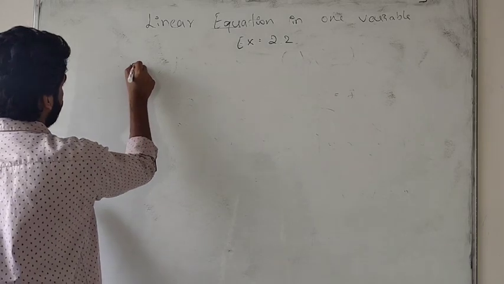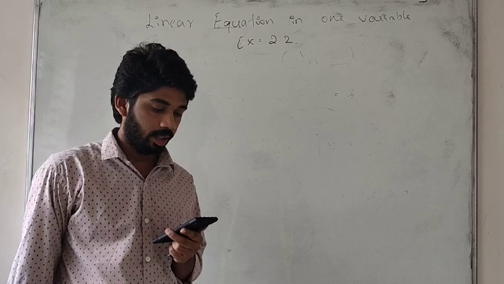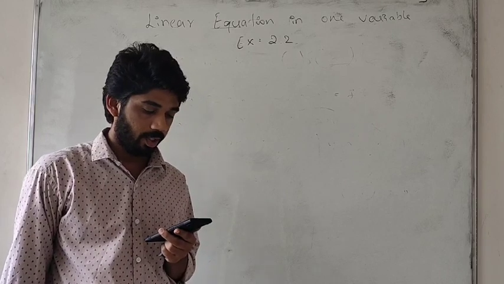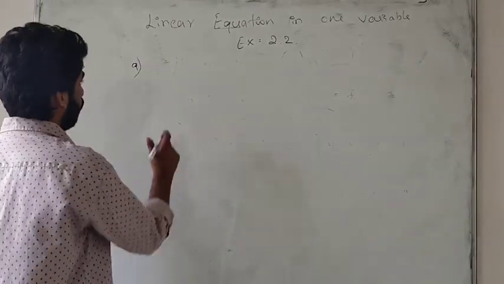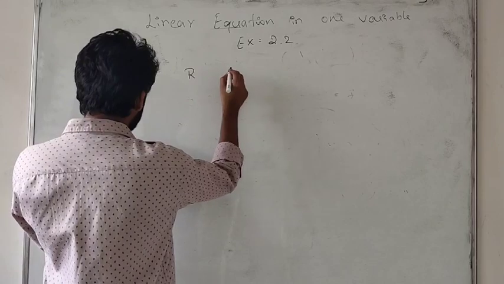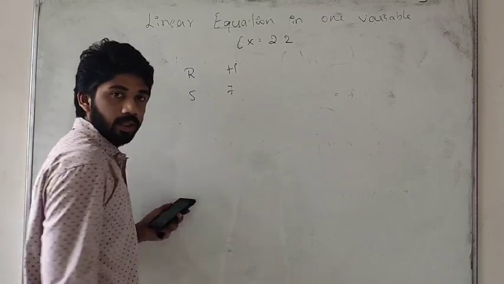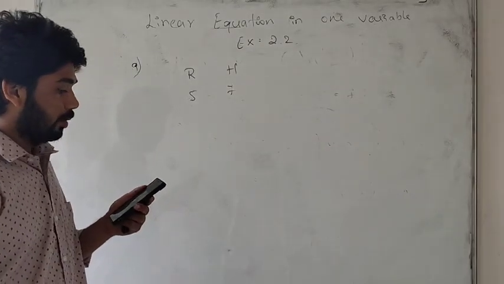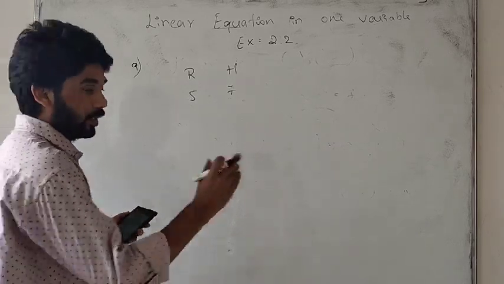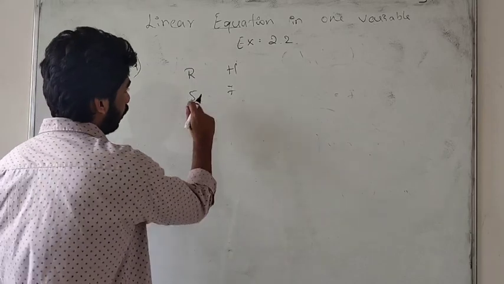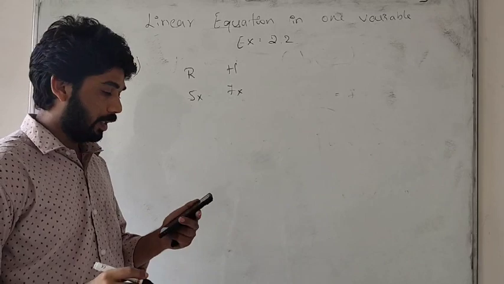So the next problem, the ninth one. The ages of Rahul and Arun are in the ratio 5:7. Four years later, the sum of their ages will be 56. What are the present ages? The ratio is 5:7. Four years later means four years afterwards, their ages added up will be 56. We don't know the exact ages, so we'll take x.